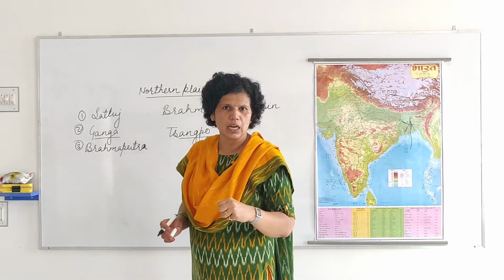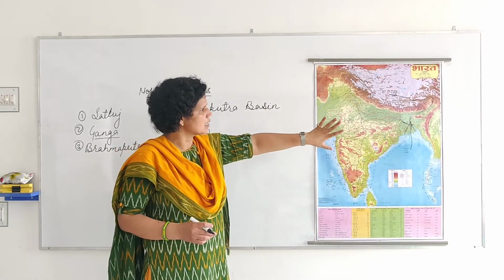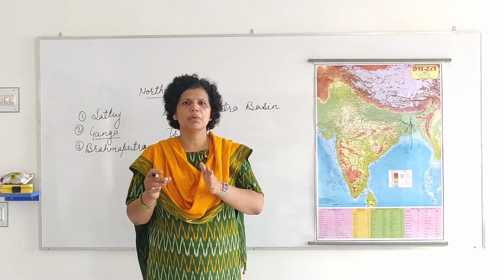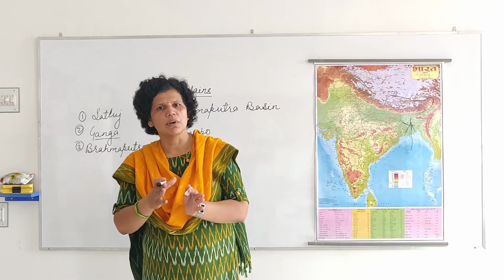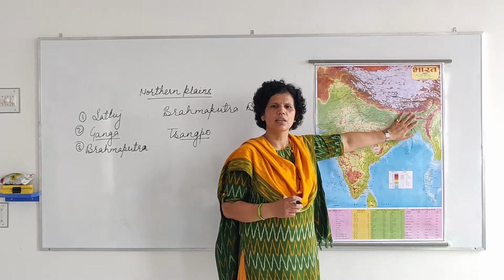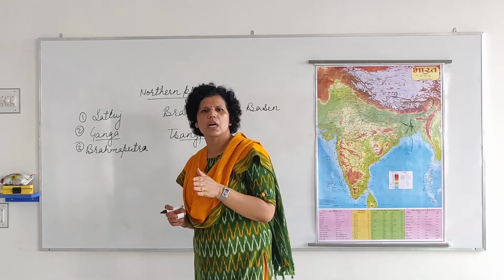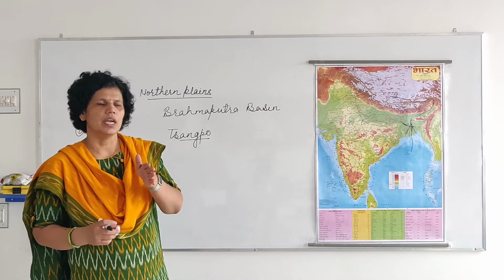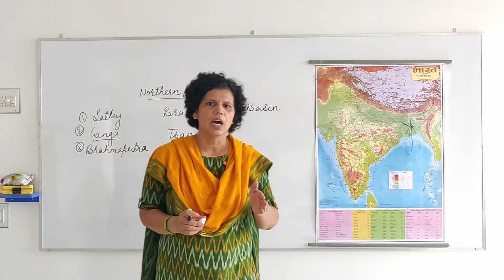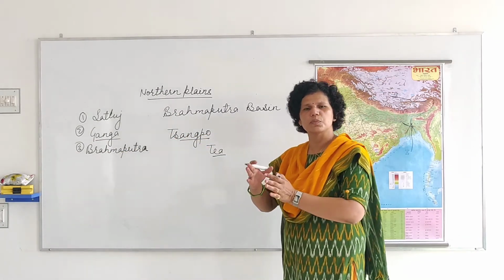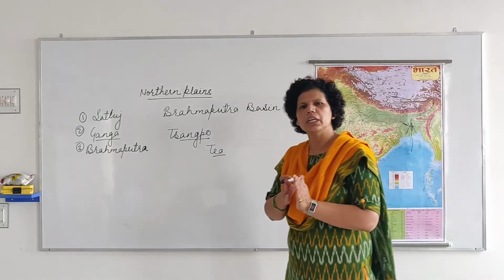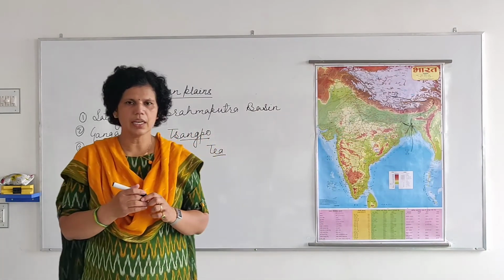The area which is fed by this river is Assam and Arunachal Pradesh in India, and in this region a lot of rainfall occurs, and floods are also frequent because the water quantity is higher here. In this area, the main crops are rice, wheat, jute, and tea. Tea of Assam is of higher quality, and it is also exported to foreign countries. So these are the three main river basins in our India.